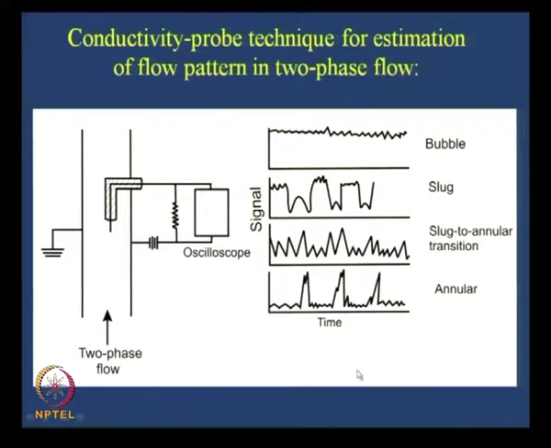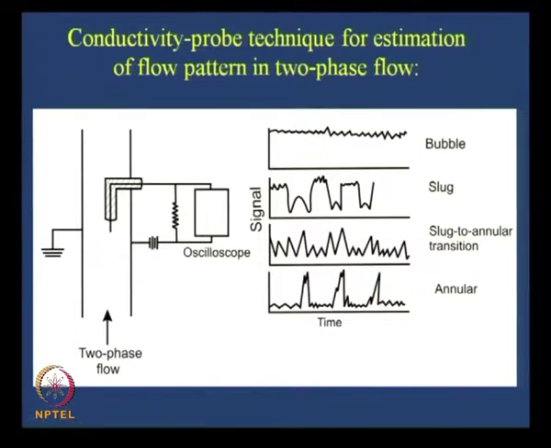So simply by observing the signals, you can get an idea about the type of flow pattern which is being displayed. I have shown this for a vertical pipe. In a horizontal pipe, what extra do you have? Stratified flow, stratified smooth flow, stratified wavy flow.